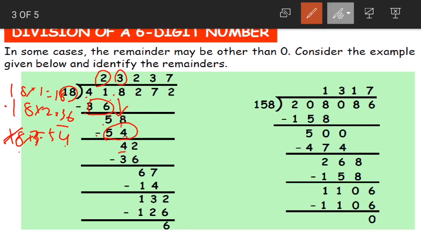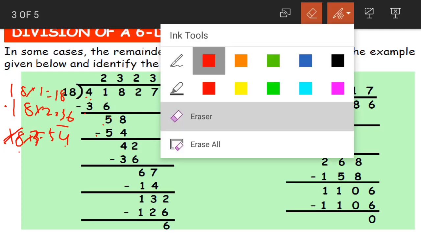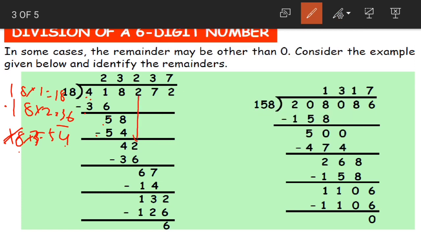Now after that what will we do? Let me erase this. Yes. So after that what will we do? We'll get another digit down. So 4 2 becomes 42. Again 42 is between 36 and 54. So we are going with the smaller number. 18 2s are 36. Now when we subtract from 36, 37, keep 36 in mind. 37, 38, 39, 40, 41, 42. How many fingers, children? 6. Yes, after that subtraction, we'll bring another digit down.